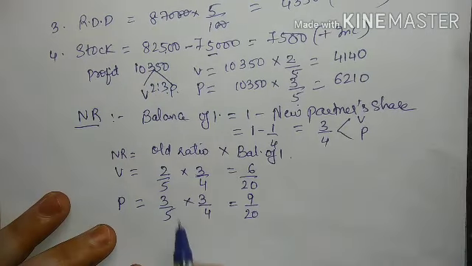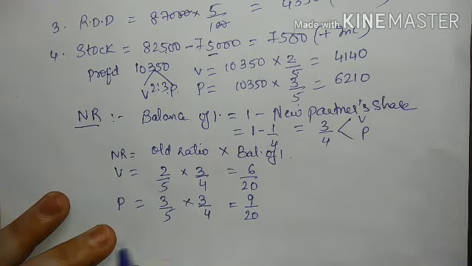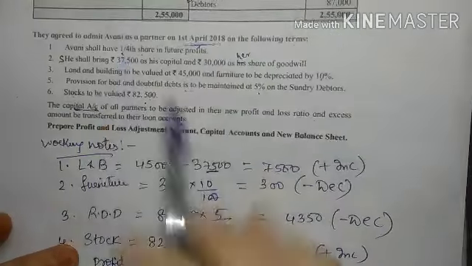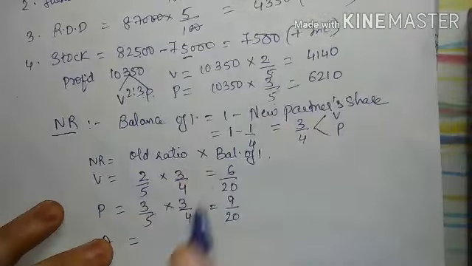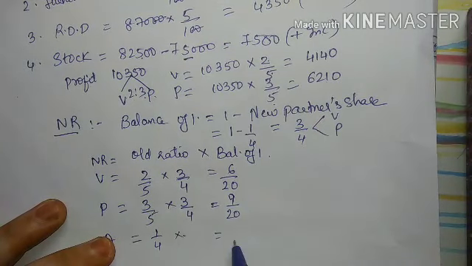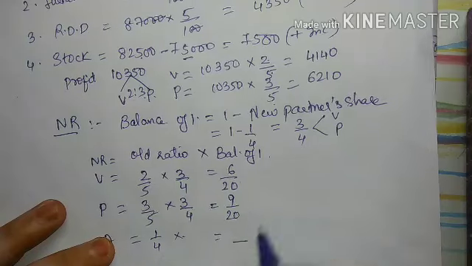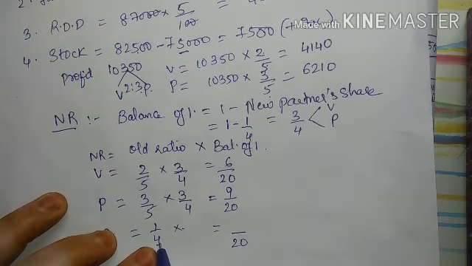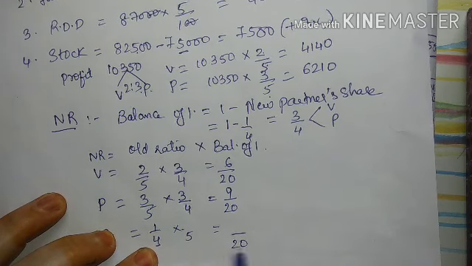Now the new ratio will be for all 3 partners, right? So now Avni. Avni is coming for how much? 1/4. So 1/4 into, see your denominator is 20, so I have to make her denominator 20. If I multiply 4 by 5, I will get 20.